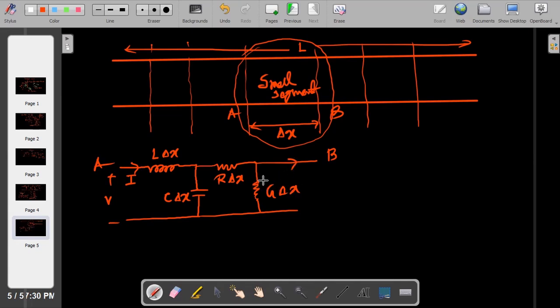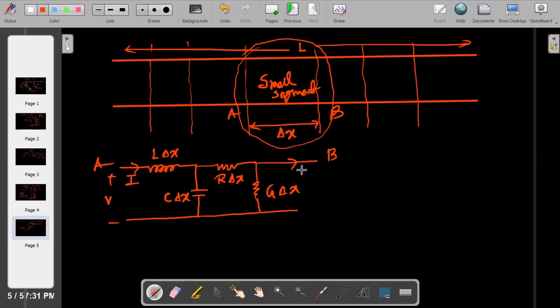Now, here another current will come. Let's say this is I1 and this is I2. I'm writing I only, just one notation.